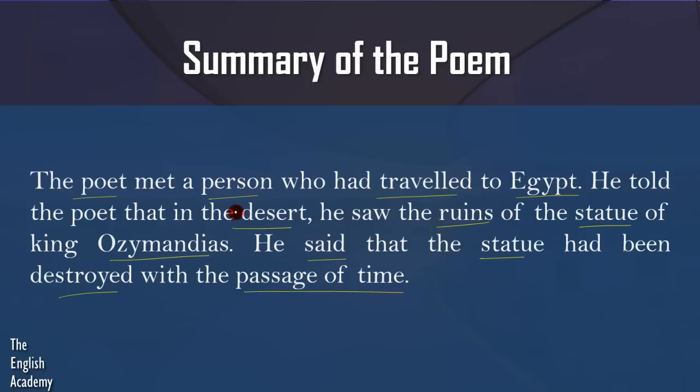There was a traveller who met the poet, and he told the poet that he had been to Egypt. And in Egypt, in the desert area, he saw the destroyed remains of the statue of King Ozymandias. And then the traveller further said that the statue had been destroyed with the passage of time. It had become a ruin with the passage of time.